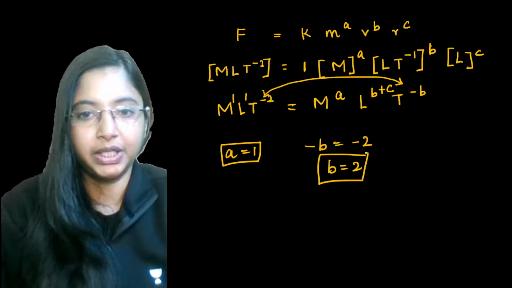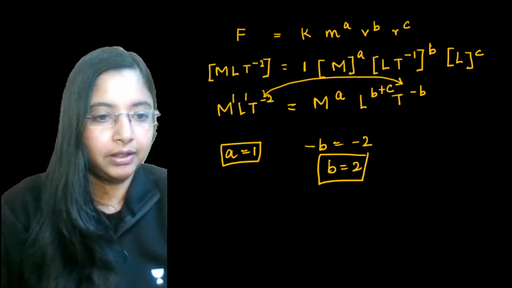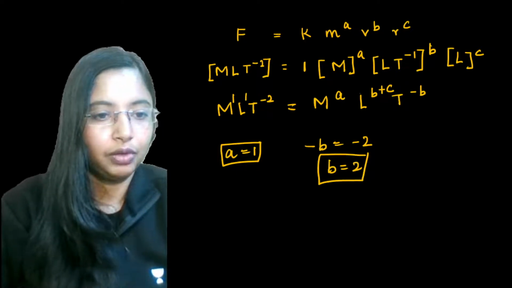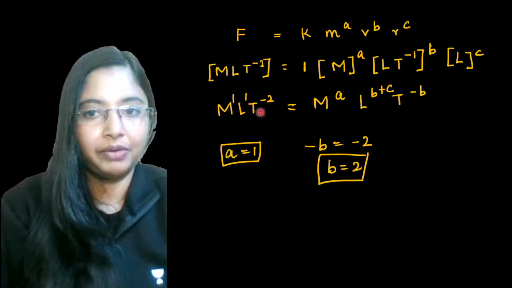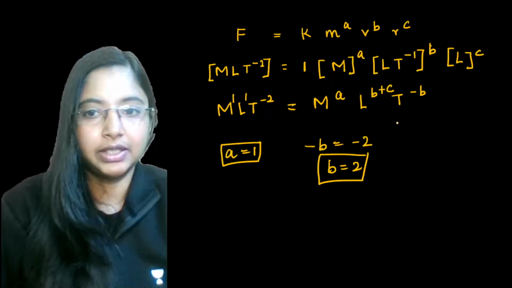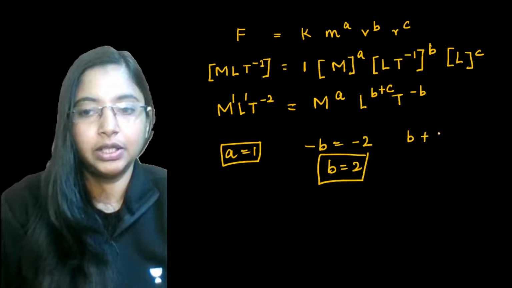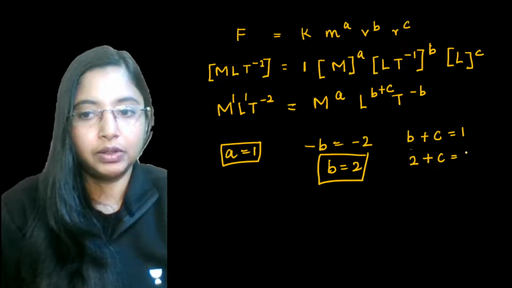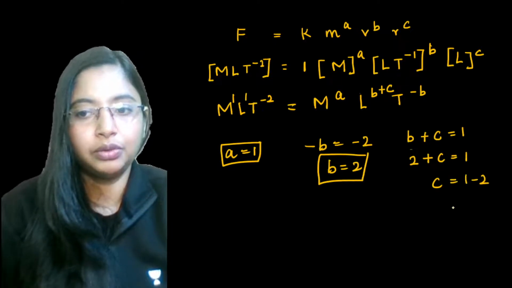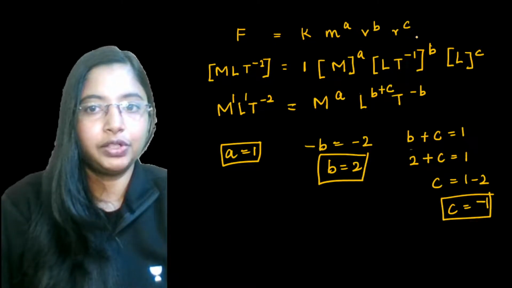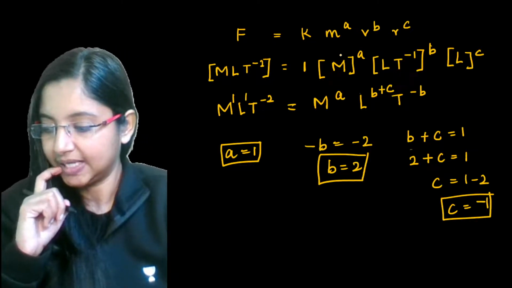Finally, for the length terms, L to the power 1 is equal to L to the power b plus c. The base quantities are the same, so the powers can be equated: b plus c is equal to 1. We know b is 2, so 2 plus c is equal to 1, and c is equal to 1 minus 2, so c is equal to minus 1.